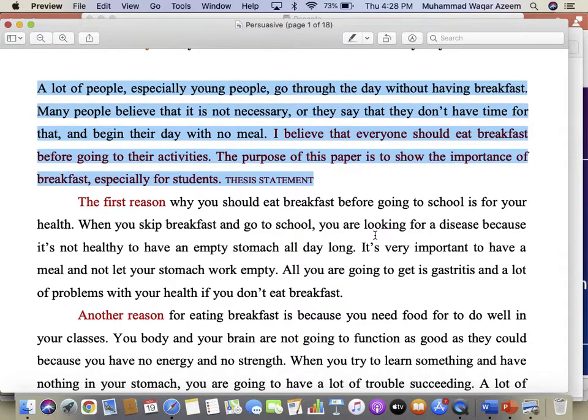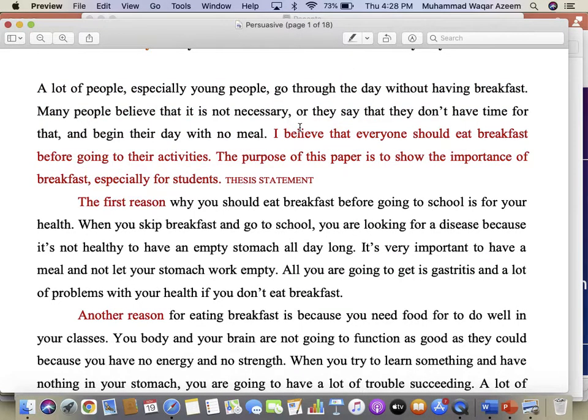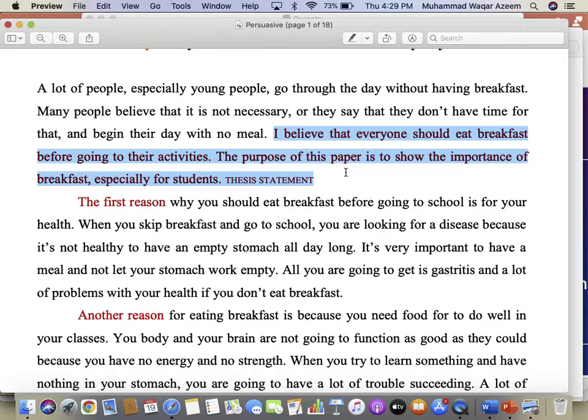Kind of in two sentences, because it is a longer essay, it makes perfect sense. The writer has given the topic statement or thesis statement through two sentences. Everyone should eat breakfast before going to their activities. So the writer is taking a side, and the point of view of the writer is that we should eat breakfast before we start our activities. So it is clear enough.